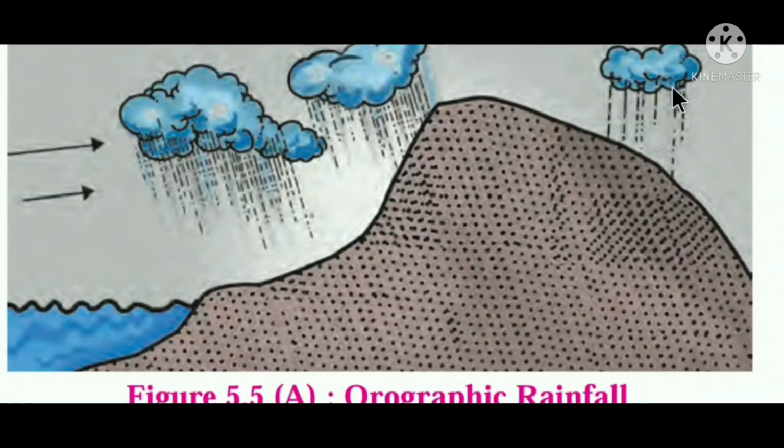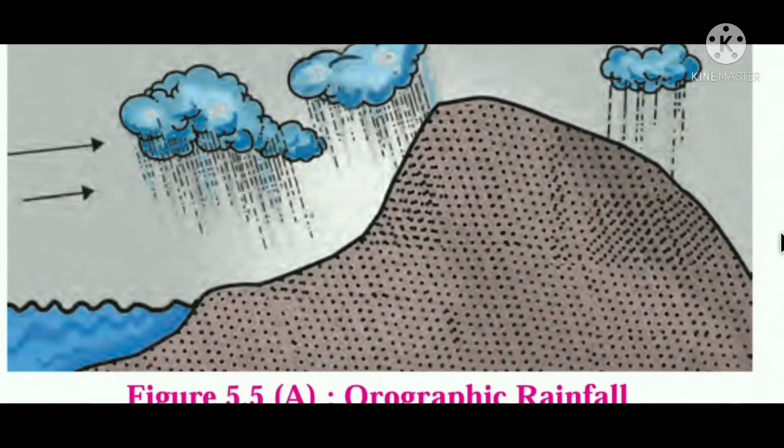And if the clouds go to the other side, the moisture decreases, due to which on the other side there will be less rainfall. That side is called the leeward side, or we can say it is a rain shadow region. The rain shadow region always receives less rainfall. The same phenomenon we can see in India as well as in Brazil.